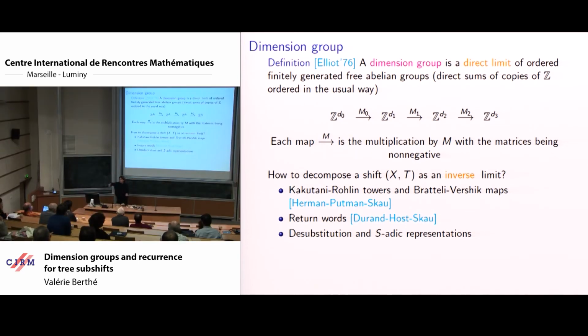But then to go to a direct limit, we'll just have to take a continuous function. So let's think first how to decompose a shift. We can decompose it as an inverse limit. That's the viewpoint developed by Hermann and Putnam. We can decompose it in terms of return words.